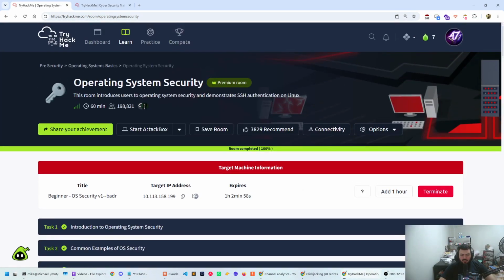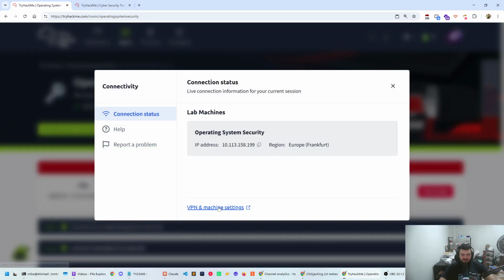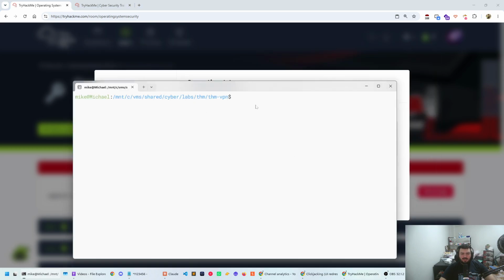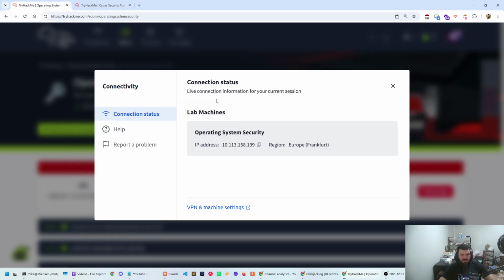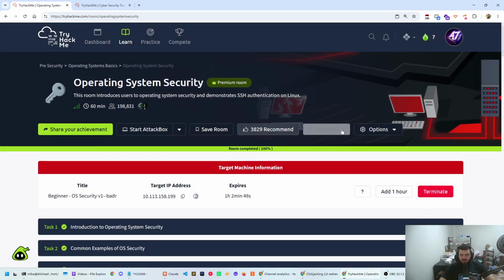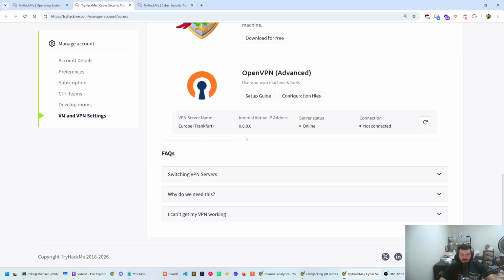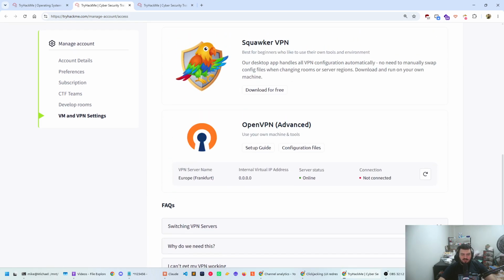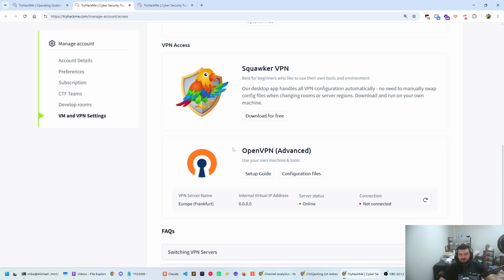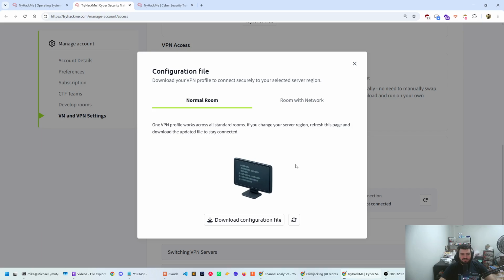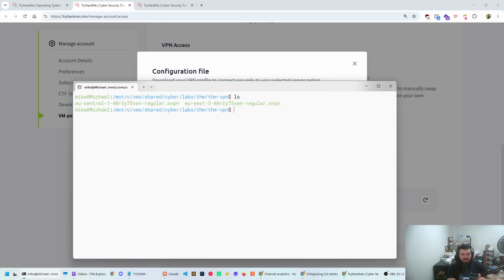Where we're gonna take this a step further. Now, if you don't know how to connect to the VPN of TryHackMe, you can click on connectivity here, go to VPN and machine settings, and then go to OpenVPN Advanced, which we're going to be using. We're actually going to be downloading our own file. When you click on configuration files, you are on the normal room, and you can just download the configuration file.